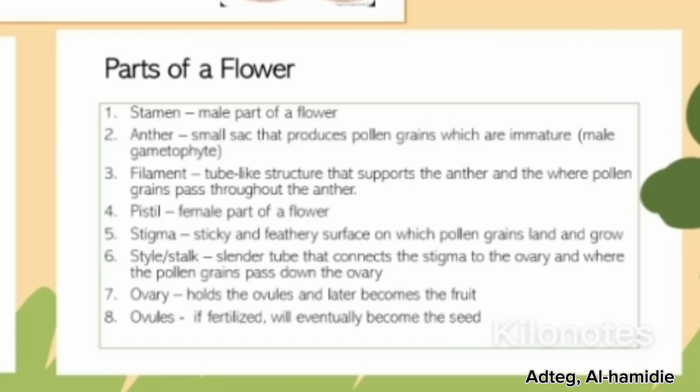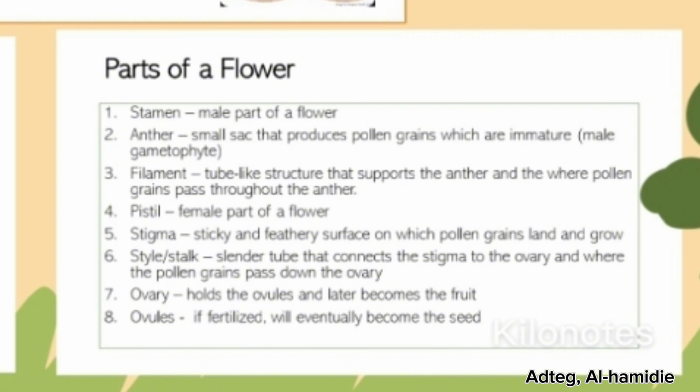So let's move on to the parts of a flower. Number 1 is the stamen, the male part of a flower. Number 2, anther, a small sac that produces pollen grains which are immature. Filament, a tube-like structure that supports the anther and where pollen grains pass through the anther.